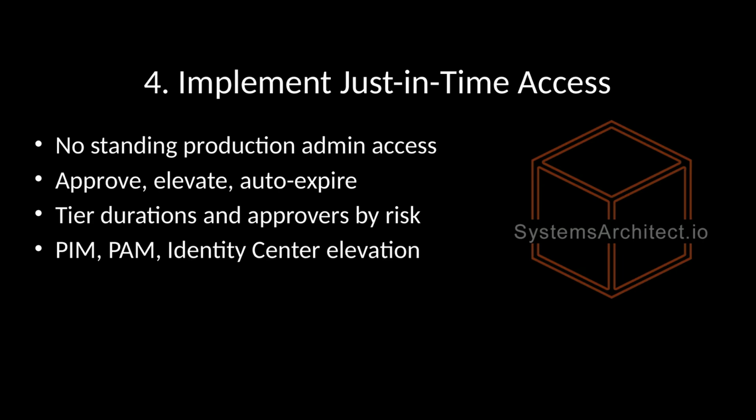On AWS, Identity Center permission sets with automation that grants then deletes assignment after timeout, plus native temporary elevation where available. On Azure, privileged identity management makes roles eligible, activates with multi-factor authentication and justification, and expires within 1 to 24 hours. On GCP, privileged access manager entitlements with approvers and automatic expiry fully logged in cloud audit logs.